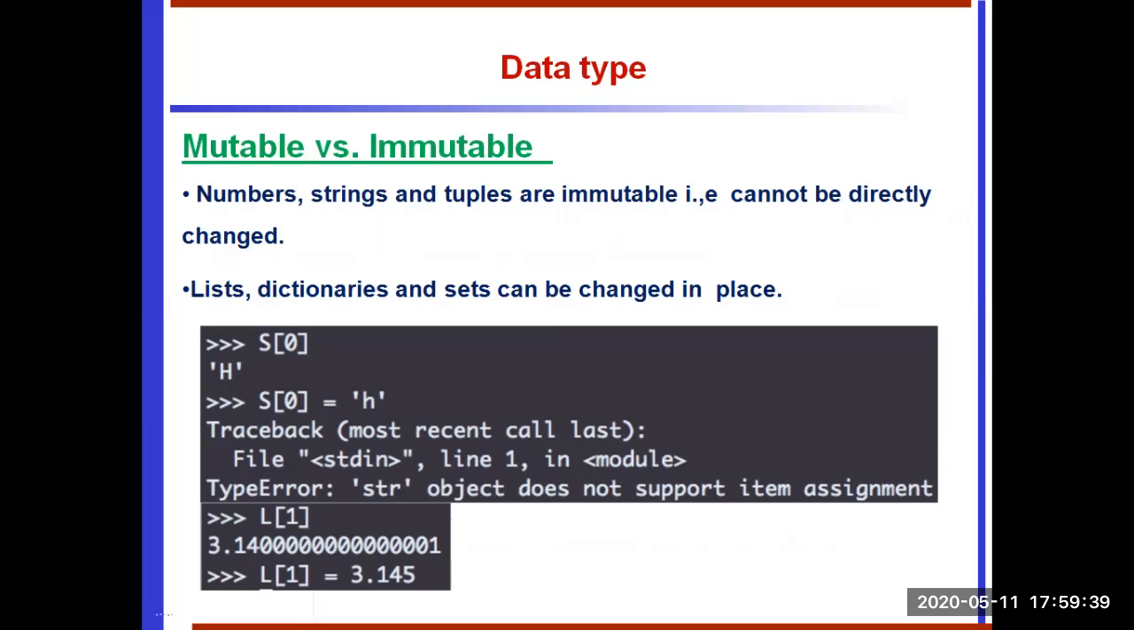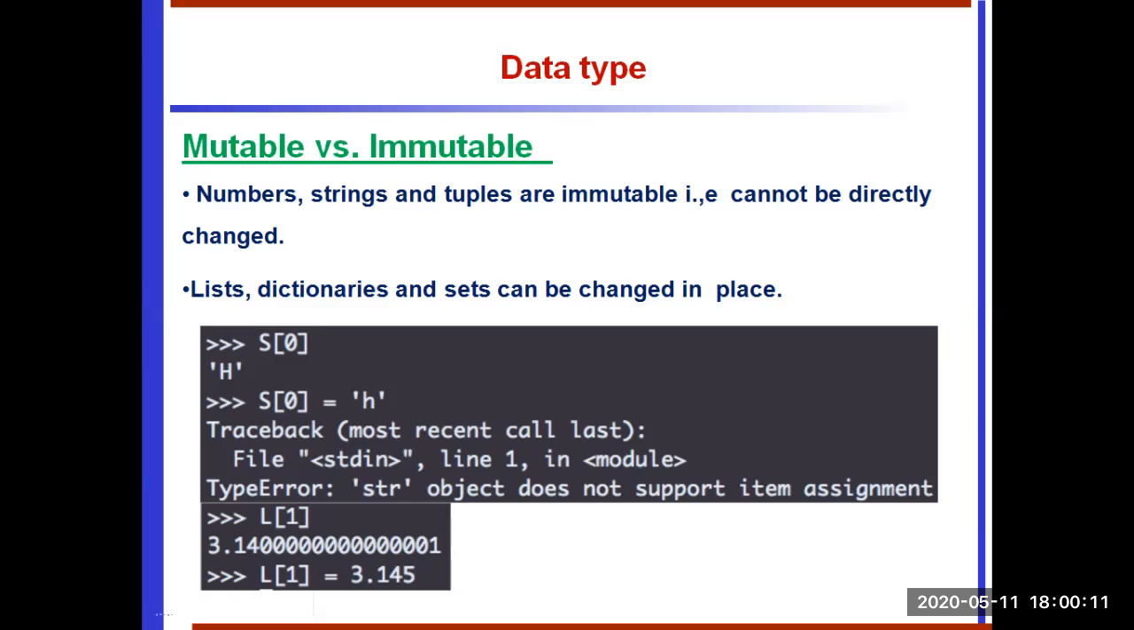Numbers, strings and tuples are immutable. So once we create them, they cannot be modified or changed directly. So that is called immutable. So tuples come under immutable, and strings and numbers also. Lists, dictionaries and sets can be changed in place. So we can modify the list, we can modify the dictionary. So that is called mutable.